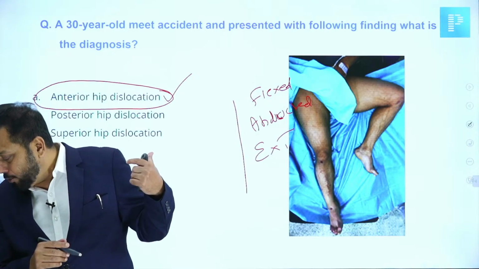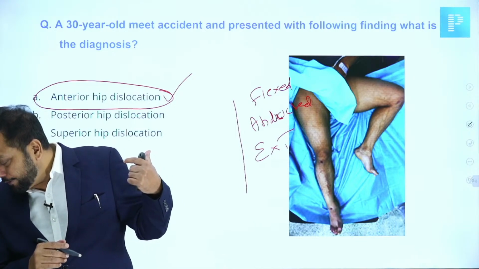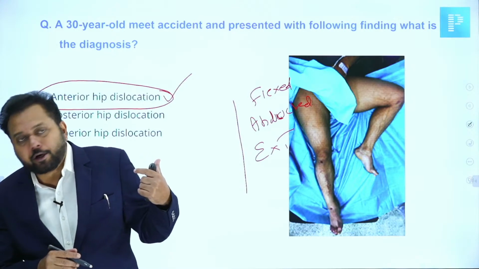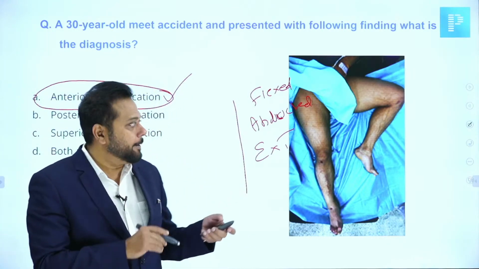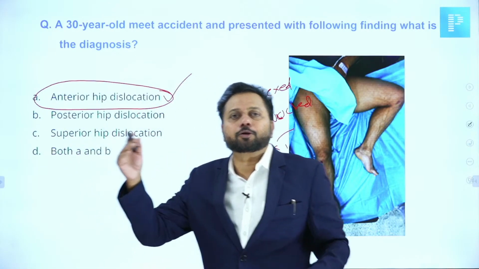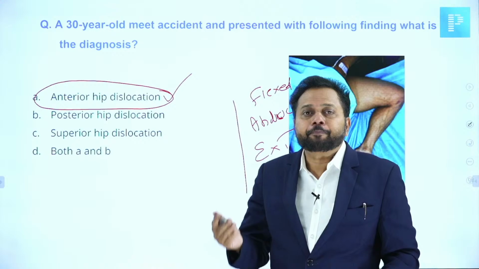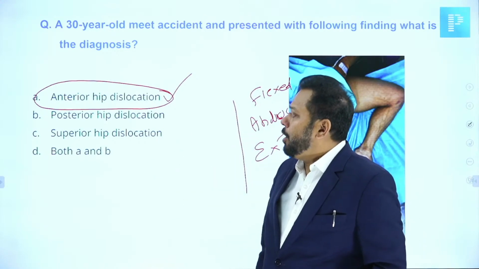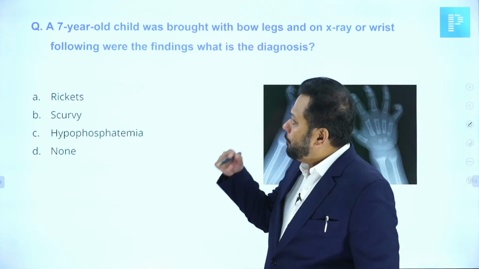Okay, Amrul has given that there was an image for anterior dislocation. Yes, shoulder dislocation is there, but that is a separate question. So, flexion, abduction, external rotation should be an anterior dislocation of the hip. If it is flexion, adduction, internal rotation, then it should be a posterior dislocation of the hip. We will move on to the next.